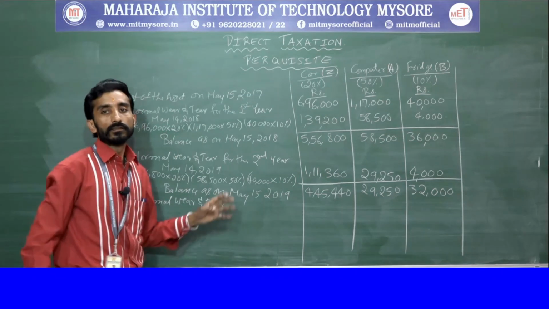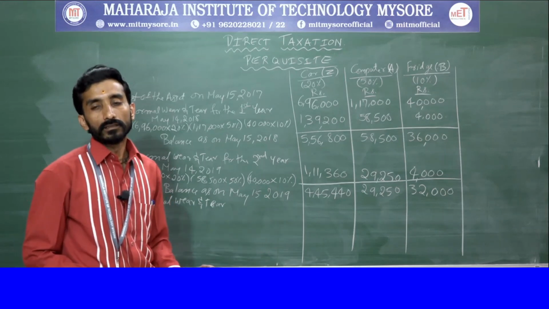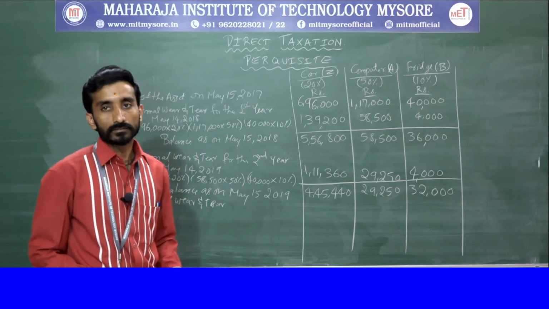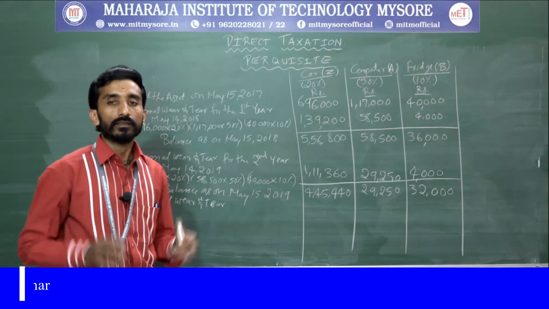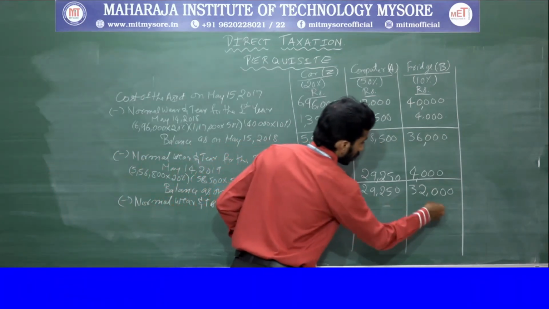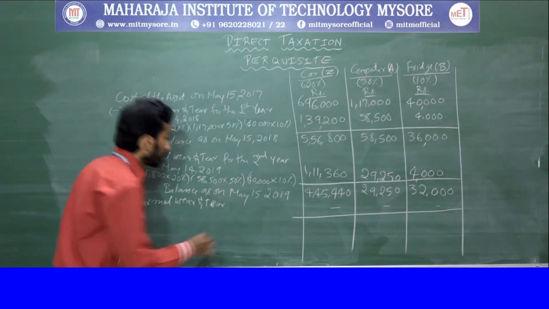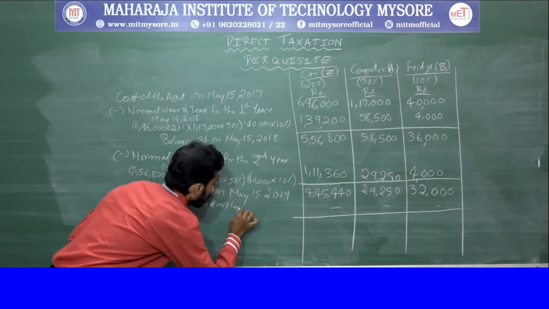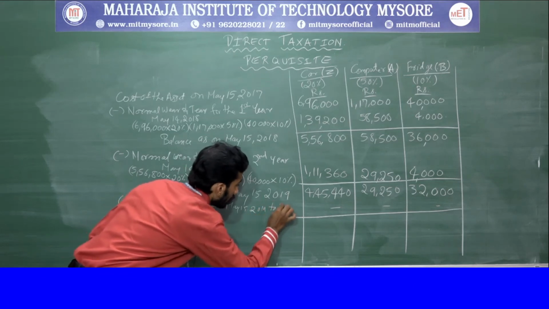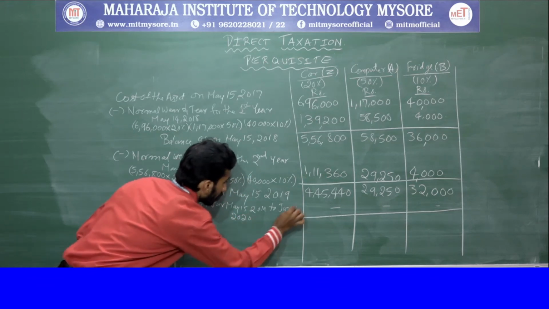but here the year is not completed, because till January it was held, afterwards it has been sold. In January it has been sold. Clear? So the year is not completed, so this value will be taken as nil, because it was only from May 15th, 2019 to Jan 1, 2020.